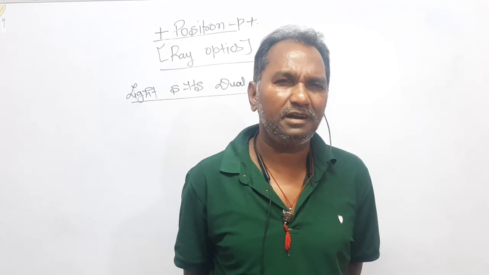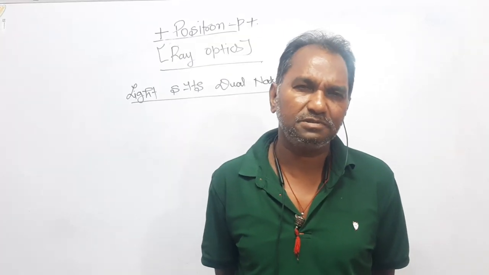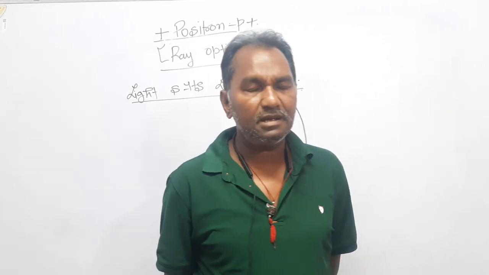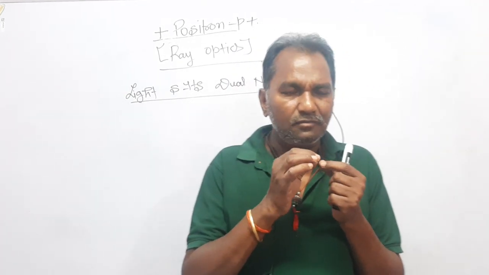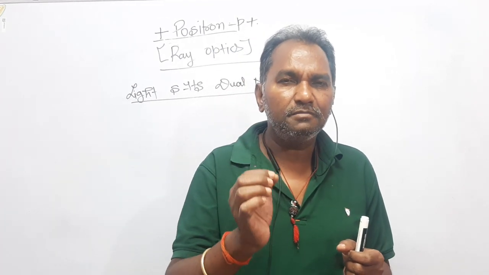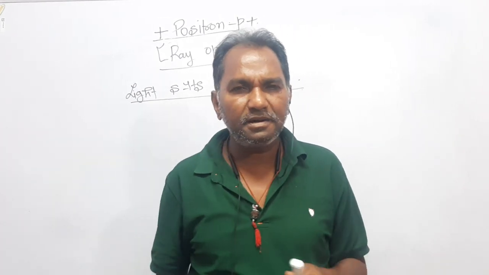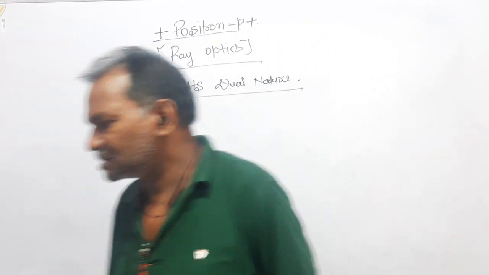Let's discuss something more about light, what light is. Waves are basically divided into two types. One is the transverse wave and the other is the longitudinal wave. A transverse wave is what? When a wave is moving, and the particles of the medium vibrate perpendicular to the propagation of the wave, such a wave is said to be a transverse wave.